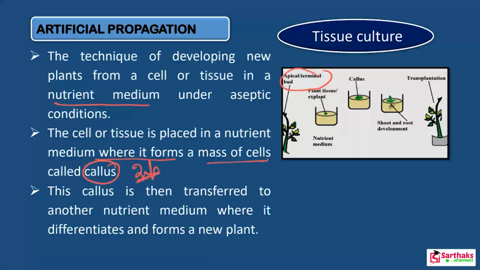The callus is very important for your exam. This is the most important thing. Clear? Now this callus is then transferred to another nutrient medium where it differentiates and forms a new plant. After some time this develops into a new plant. So this is all about tissue culture.